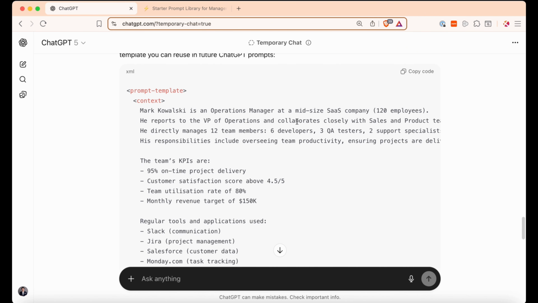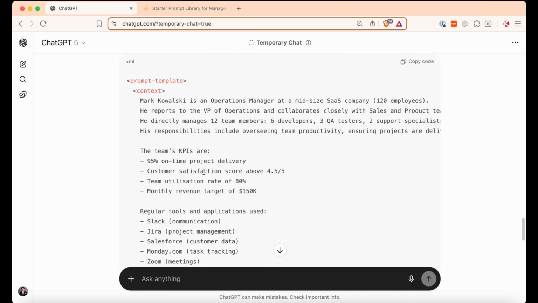Exactly. And here's what I love about this approach. You do this setup work once, and then you have a personalized context profile that transforms every single ChatGPT interaction you have from that point forward. It's like having a strategic thinking partner who actually knows your business. Exactly. Do not make the mistake that most managers make here, thinking they need to rebuild this context for every single prompt. You don't. You create it once now, you save it, and then you reuse it.